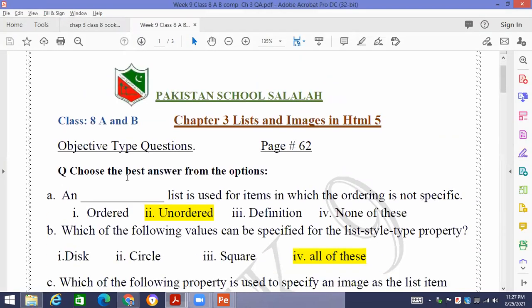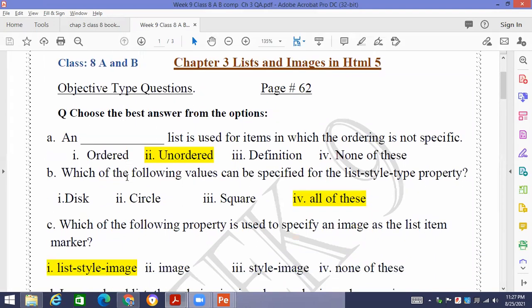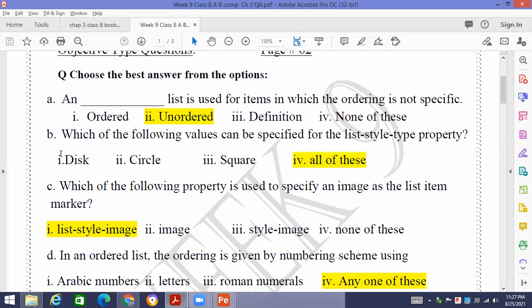Okay. So lists and images in HTML5. An unordered list. Which list is used for items in which the ordering is not specific? Unordered list. Which of the following values can be specified for the list style type property? Okay, we can use disc, we can use circle, we can use square. These all options are given in our book.